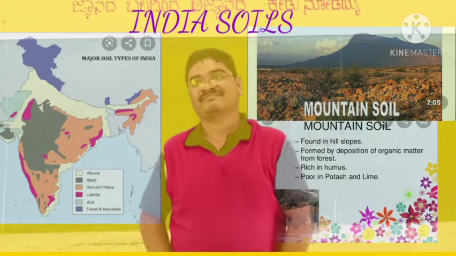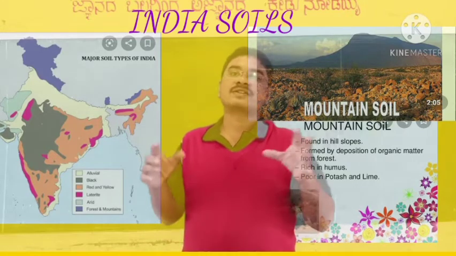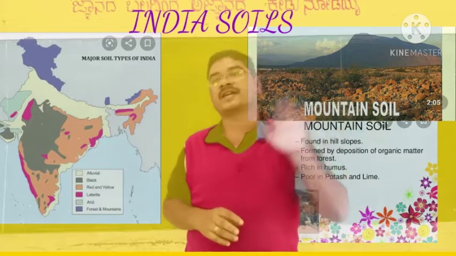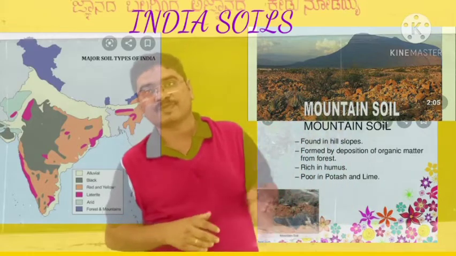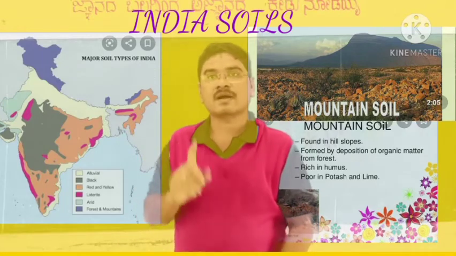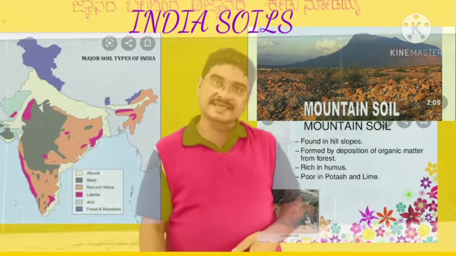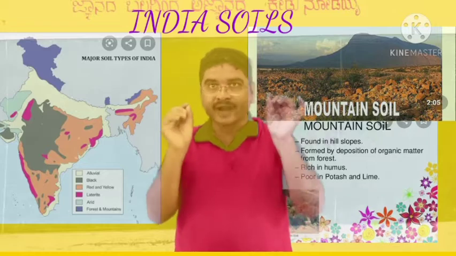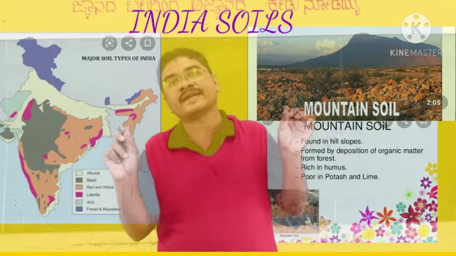They are largely found in Jammu and Kashmir, Himachal Pradesh, Manipur and along the Western Ghats. These soils cover an area of 2.85 lakh kilometer square.